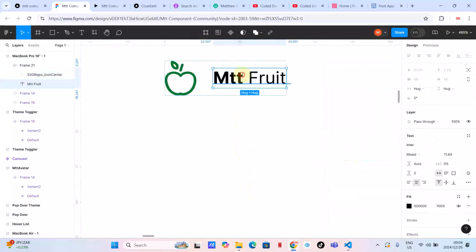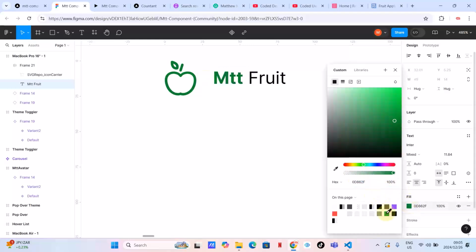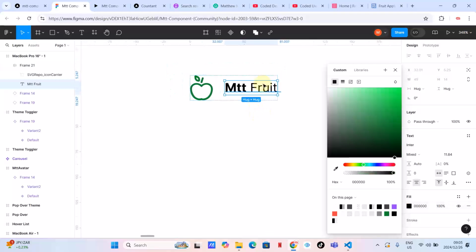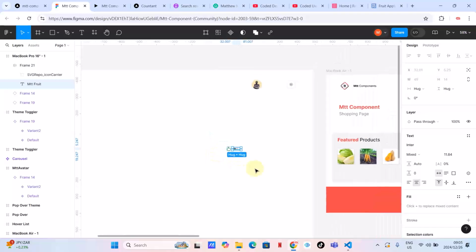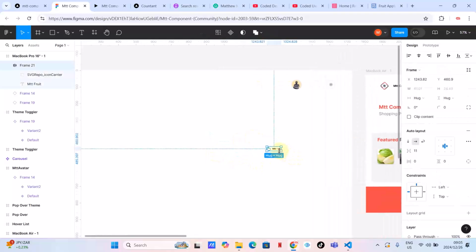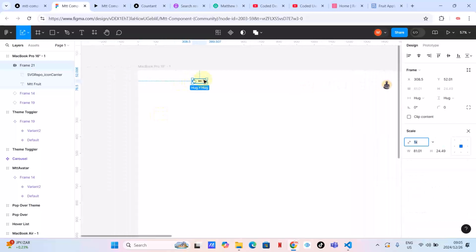Happy with this, and then this green again here. I don't think that's what I'm looking for. Let's just make gray here. Okay, I'm happy with this, guys, as you can see. So now we are supposed to be done with our, let's say, our top bar. Okay, I think we are done with our top bar.